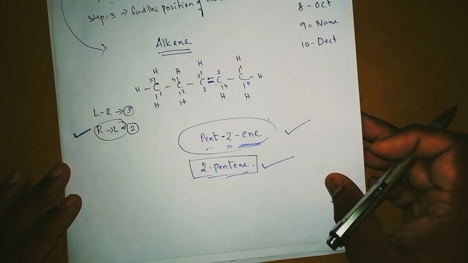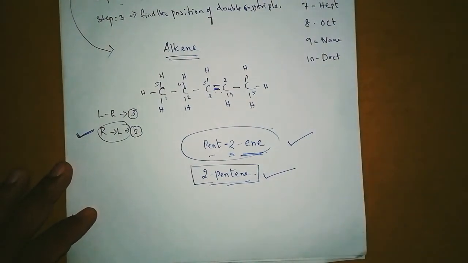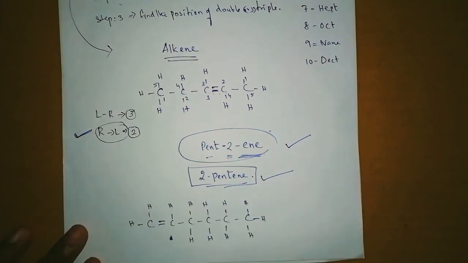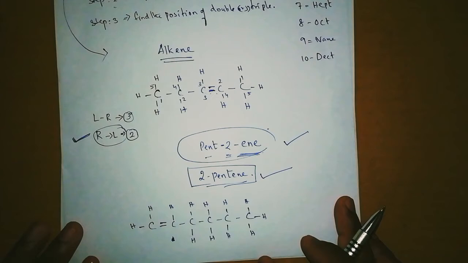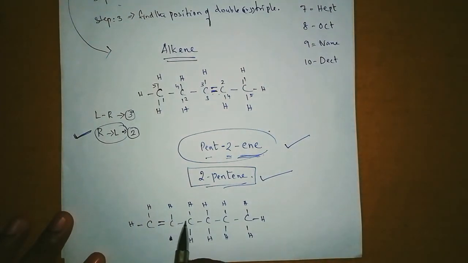Then we will move on to the next topic. Okay, I'm going to give one more example here. Look at this structure. What is the family name? Can anyone tell me the family name? 1 2 3 4 5 6. It is hex, the 6 carbon atom. It's hex. Okay. Second, what is the second step?